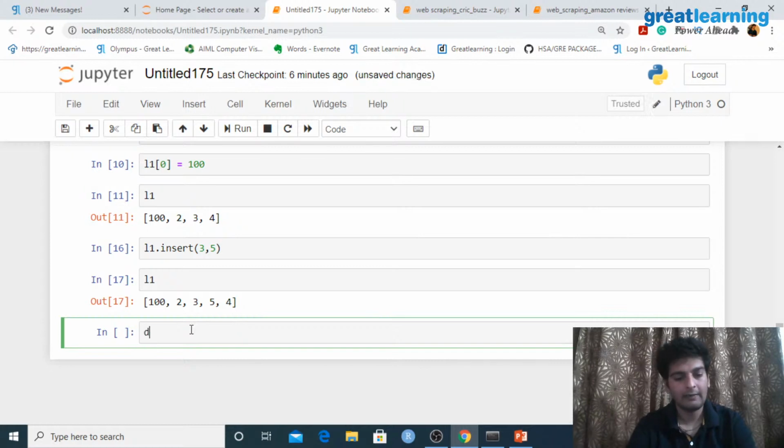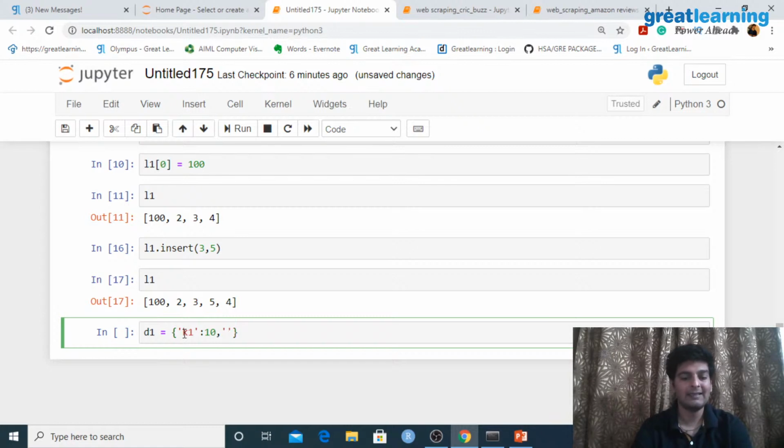So here I will be creating an object called D1, and to create a dictionary you will be using curly braces. So here as you see I'm using curly braces for a dictionary, and when I say key value pair, let's say for the key I give a value of K1, for the value I give 10.